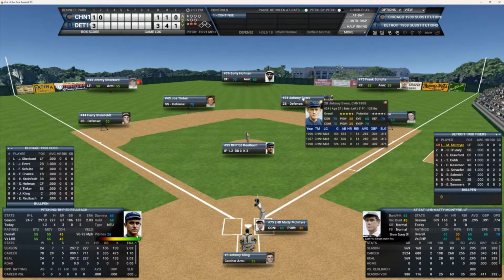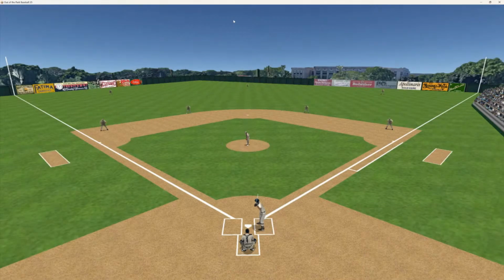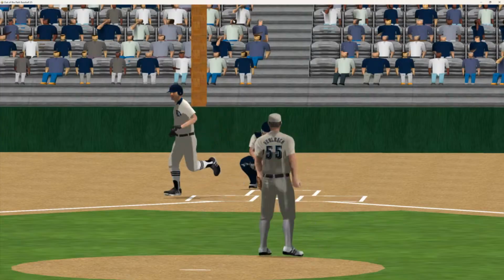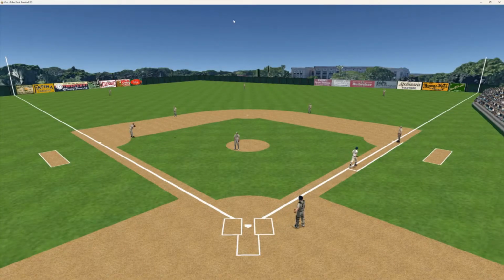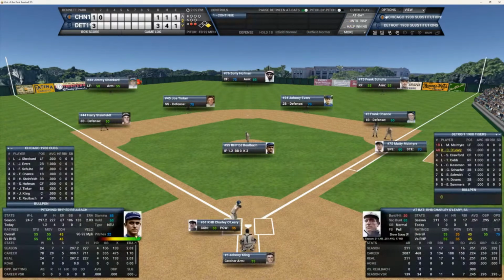And up to the plate steps Marty McIntyre. He's 0 for 1 today. And a 2-2 count on him. That ball is hit down the third. Steinfeldt fires over to Chance. And that's going to be out number 3. No, he's safe on an error. Pulled him off the bag, it said. Let's take a look at that.